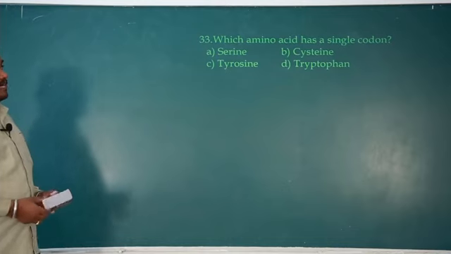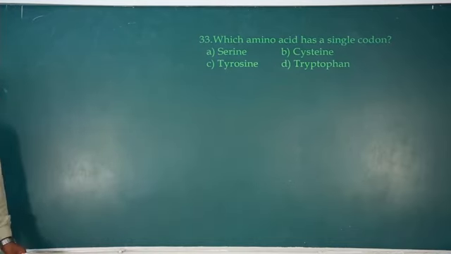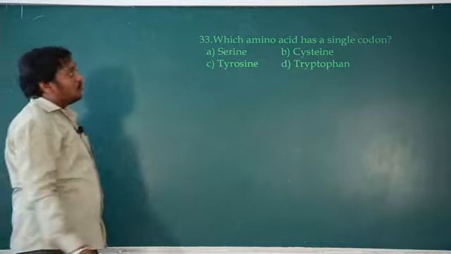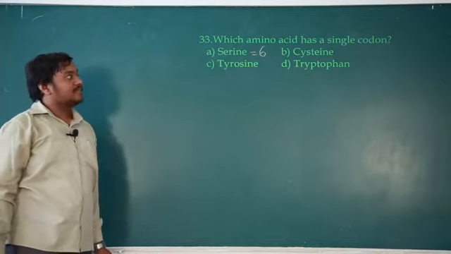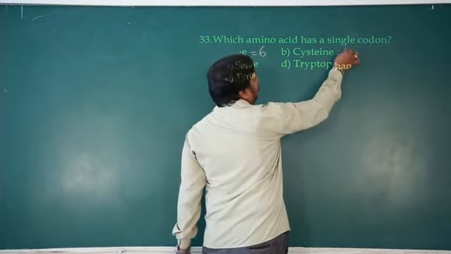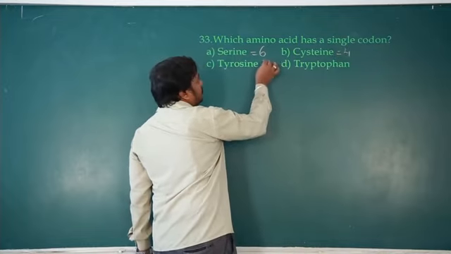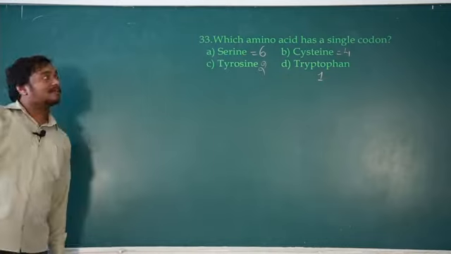So which amino acid has a single codon? Among these given 4, which one codes for a single codon? So serine is coded by 6 different codons. Okay, degeneracy. Then cysteine, it's coded by 4, I guess. Tyrosine by 2, tryptophan 1. Okay, so you can refer to that table.